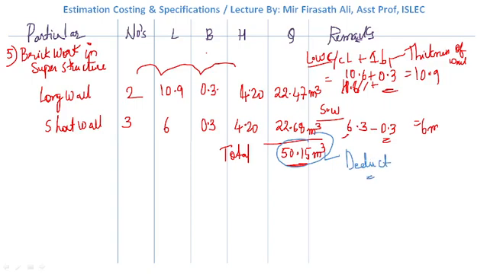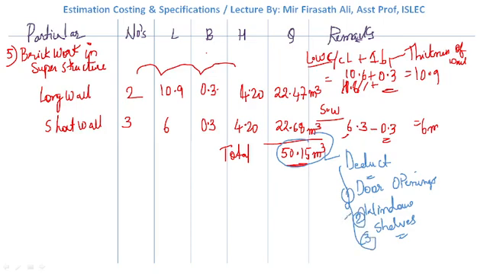What do we need to deduct? Door openings, windows and shelves. These 3 quantities, doors, windows and shelves, should be deducted from this total to get the net quantity.